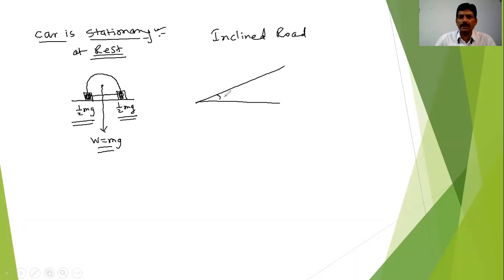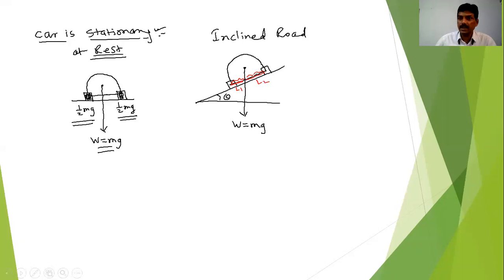Suppose the road is inclined at an angle theta. Here, the car is on this inclined road, so its weight will act in a vertically downward direction, just as in the previous case. You can see this distance and this distance. This distance is smaller, suppose it is L1, and this distance is bigger, that is L2.